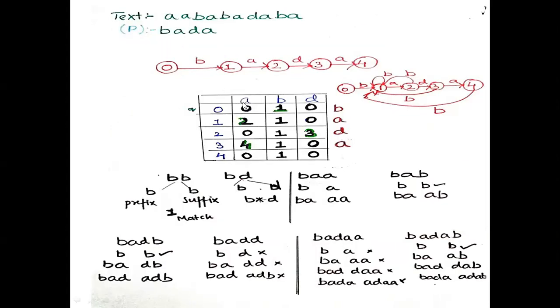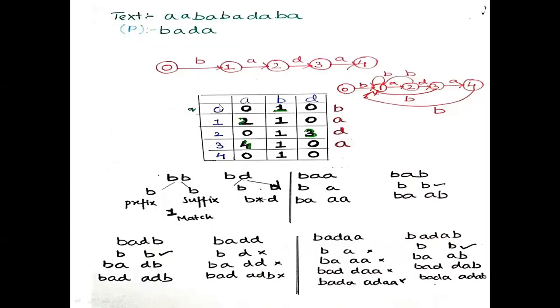We'll update here as 0. From 0 on input pattern A, it remains on the same state, that is 0, so I'll update it as 0. Then 0 on input B, it will go to state 1. That is 1, I have updated here.